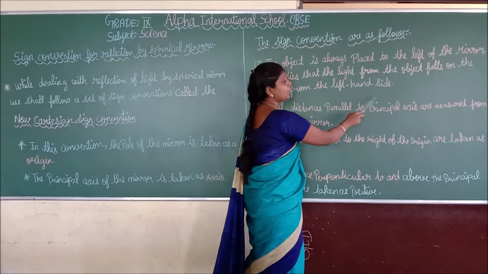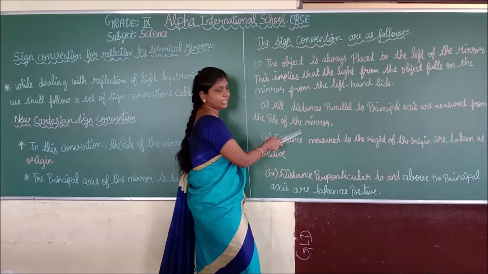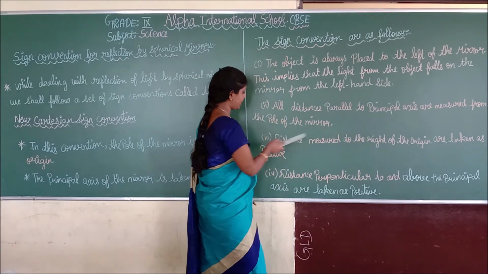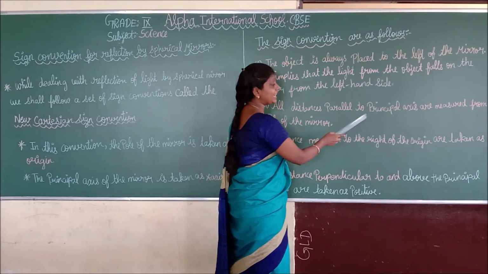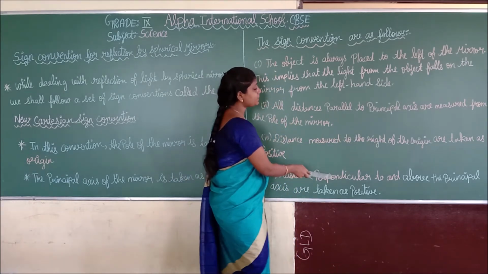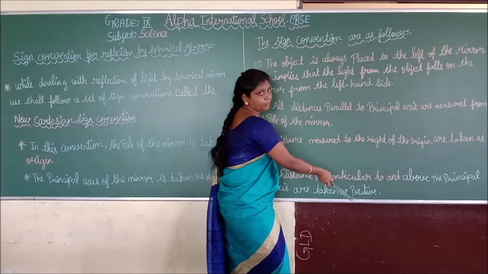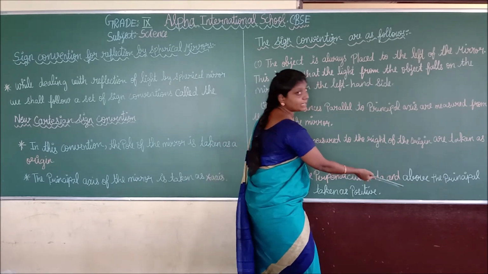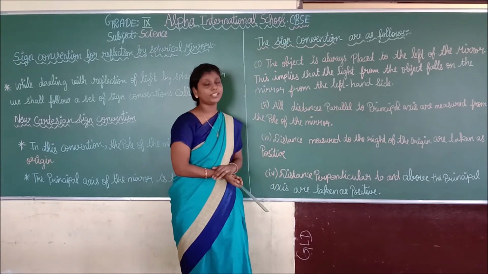Second, all distances that are parallel to principal axis are measured from the pole of the mirror. Next, distances measured to the right of the origin are taken as positive. Simultaneously, distances measured to the left of the origin are taken as negative. Next, distances perpendicular to and above the principal axis are taken as what? Positive. Simultaneously, distances perpendicular to and below the principal axis are taken as negative. Do you understand the sign convention, students?